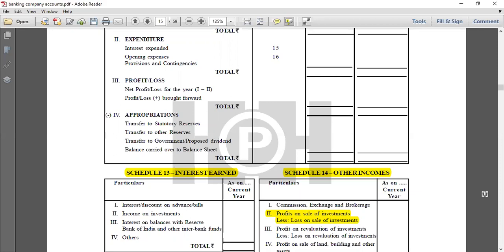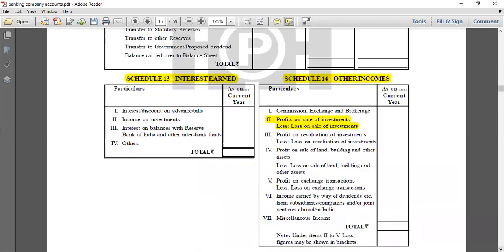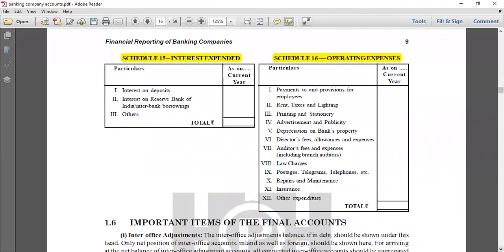Then after that, you have operating expenses, as we were talking about. Now, what are operating expenses? They are the basic day-to-day expenses that are incurred in any bank, just like any other company. So here you have payments and provisions for employees. You have rent, taxes, and lighting. You have printing and stationery, advertisement, publicity, law charges, postage, repairs, etc. Various kinds of expenses that you incur on a day-to-day basis.